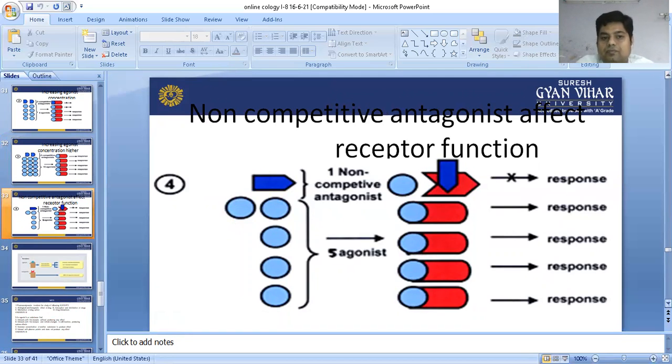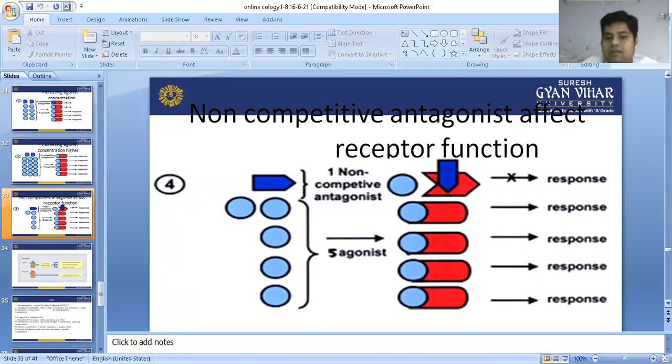Non-competitive type: in a non-competitive antagonist, the antagonist affects the receptor function. Non-competitive antagonists never compete for the same receptor site. They bind with another receptor site, and they affect the therapeutic response. And in this case, the agonistic compound always binds with the receptor and produces a response.